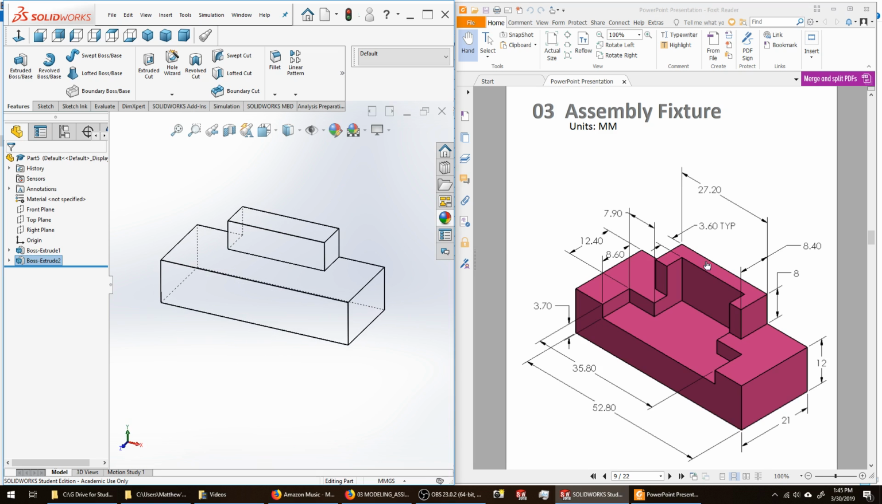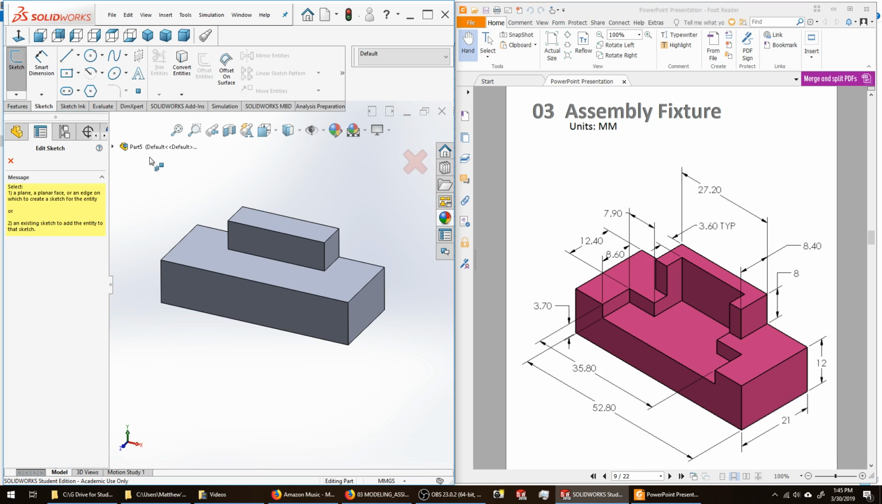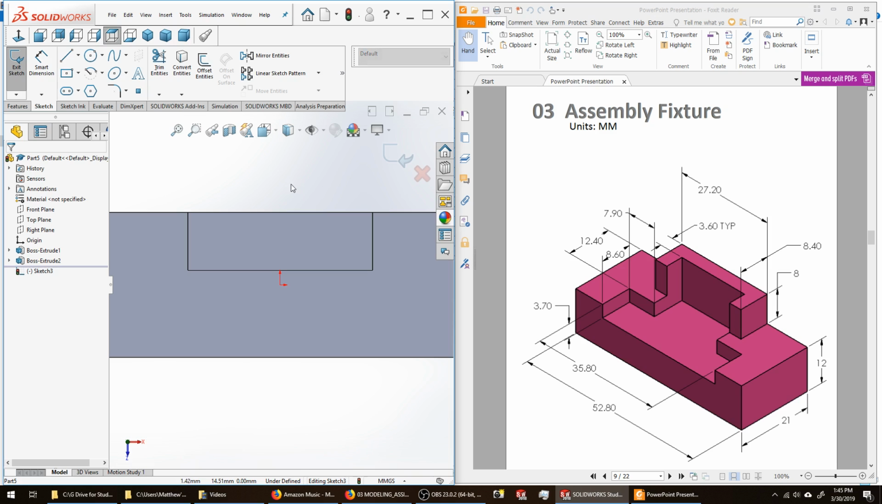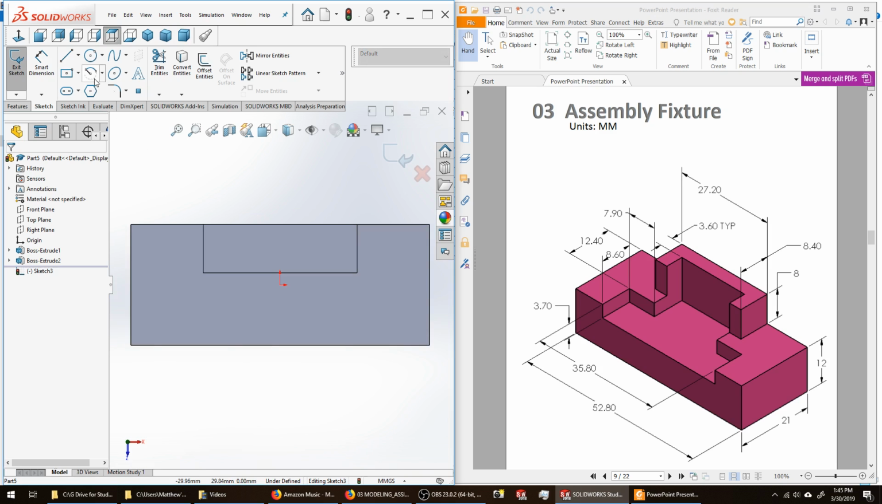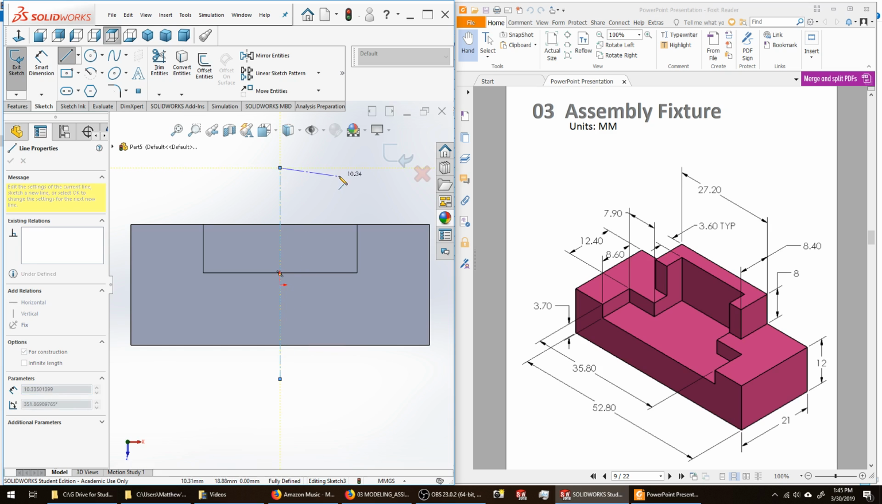To do that, I'm going to start a sketch on the top face that will have this bottom profile here. I'm going to cut downward and just remove all that material. I'm going to go back to a shaded mode. I'm going to go to Sketch tab, create another sketch, place it on that top face. I'm going to go ahead and create some vertical construction geometry coincident with my origin.